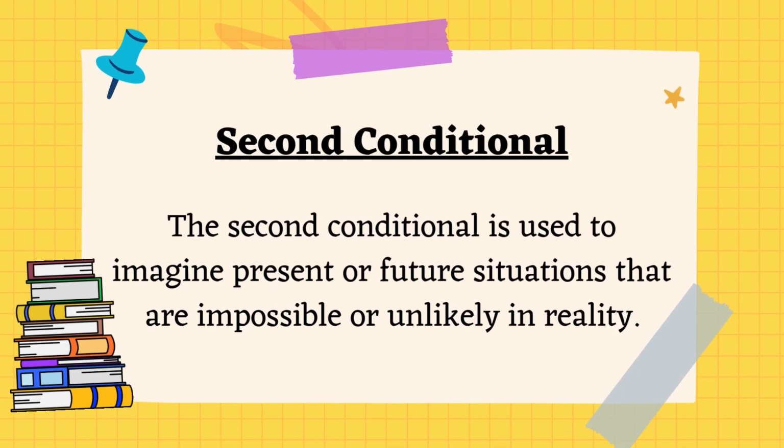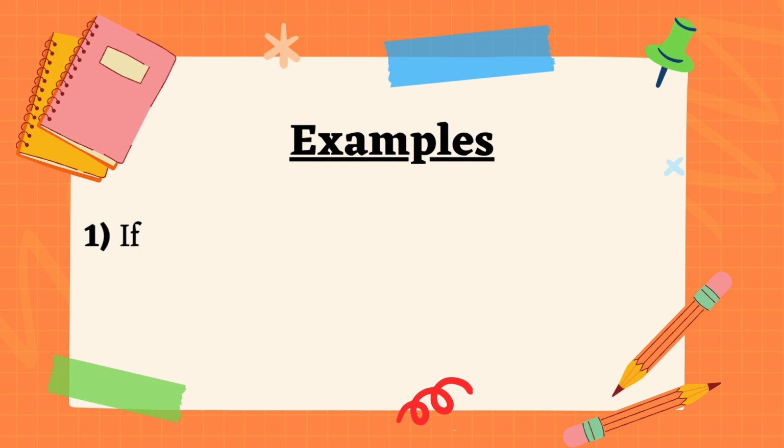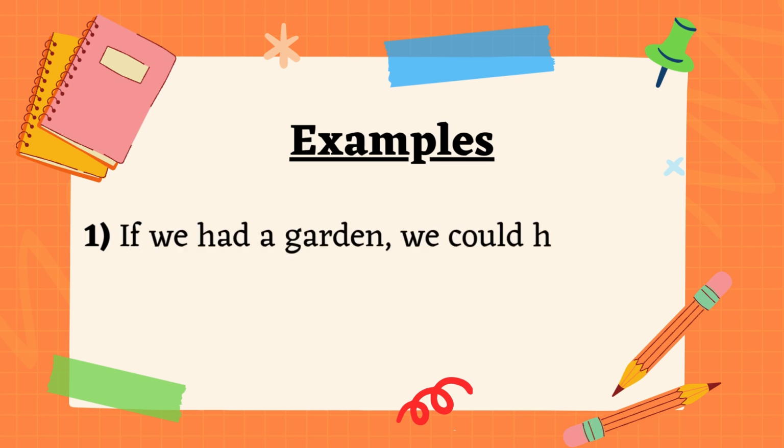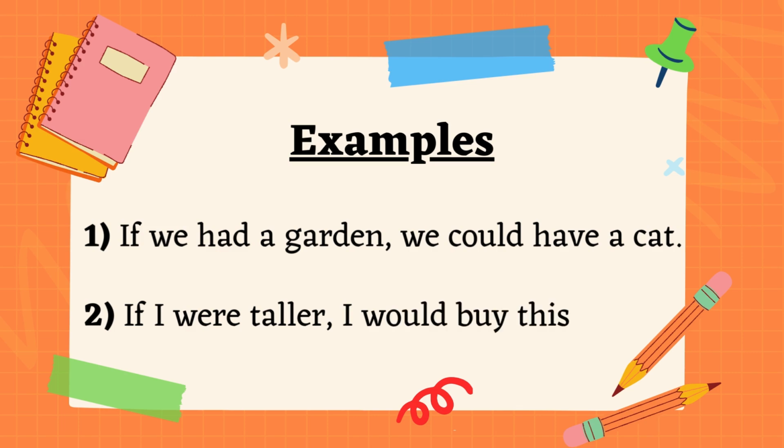Second conditional. The second conditional is used to imagine present or future situations that are impossible or unlikely in reality. Examples: if we had a garden, we could have a cat. If I were taller, I would buy this dress.